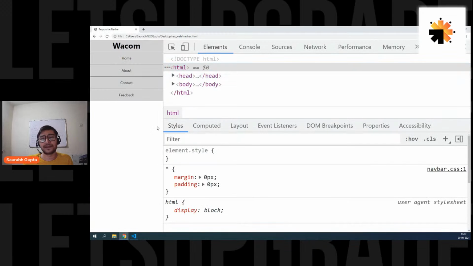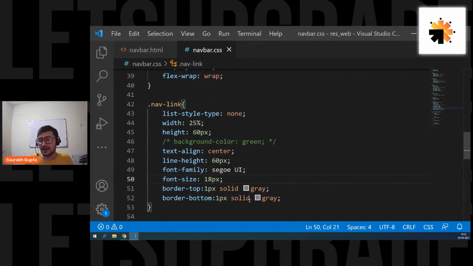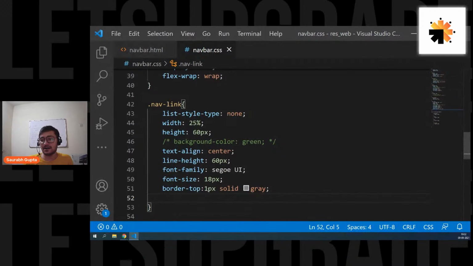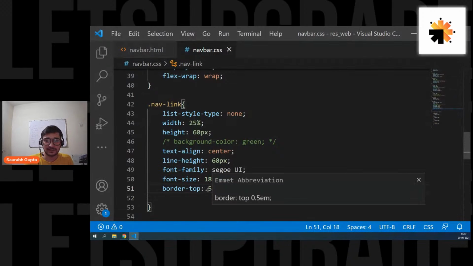Now we have borders. I think 1 pixel is too much actually. Let's not have border-bottom actually. We don't need it. Let's only have border-top. Yep, it goes like this. Can I decrease it? Let's go for like 0.5 pixel. Let's see if it is available. No, it's not. We have to give 1.